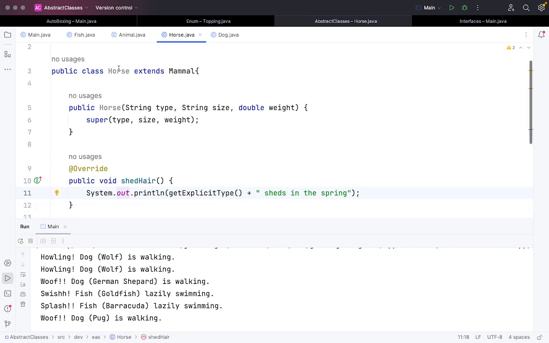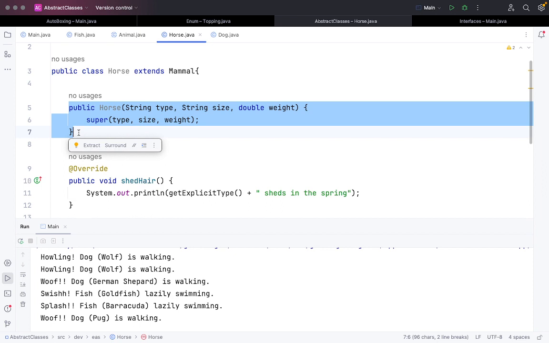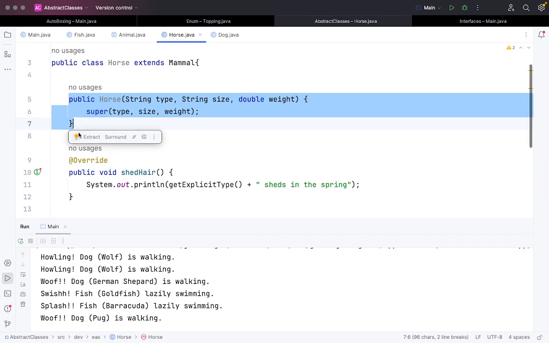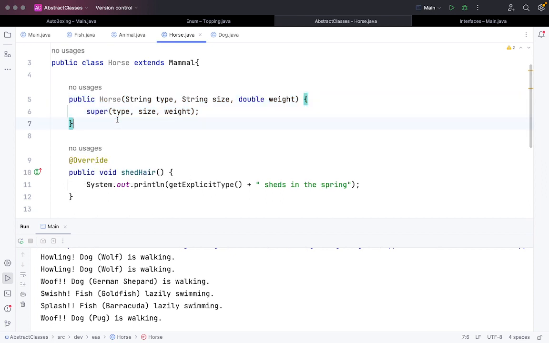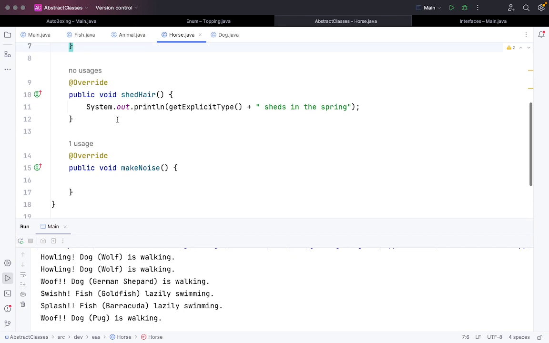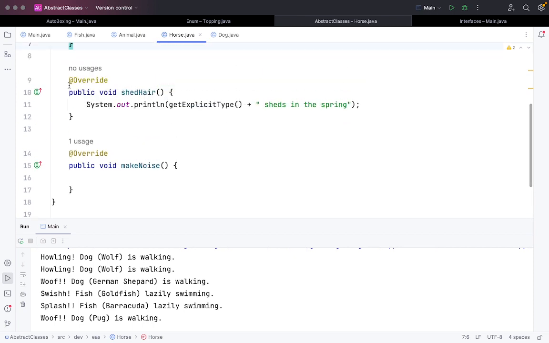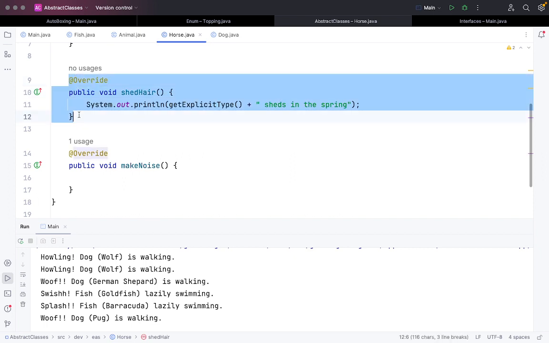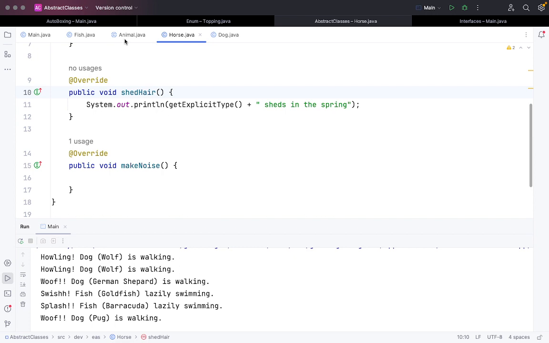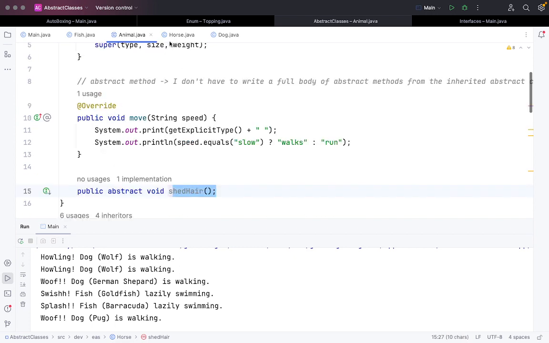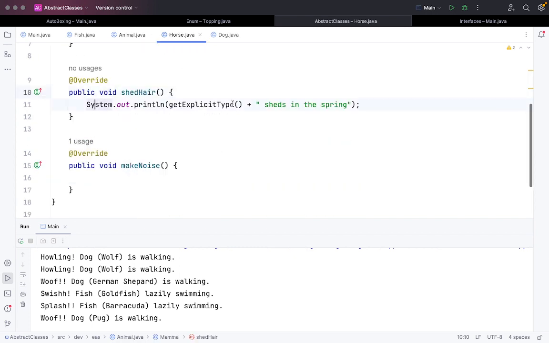So we created another class called horse, which is extending mammal in this case. I've created again a constructor which is taking type, size, and weight. Now, since this is an abstract method shared here, I have to make it explicit.